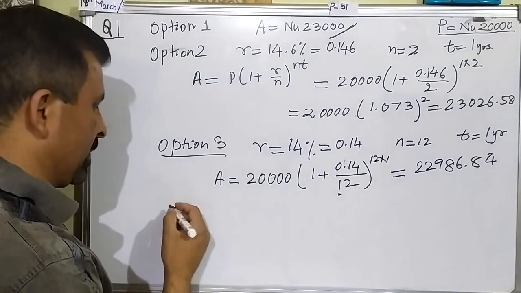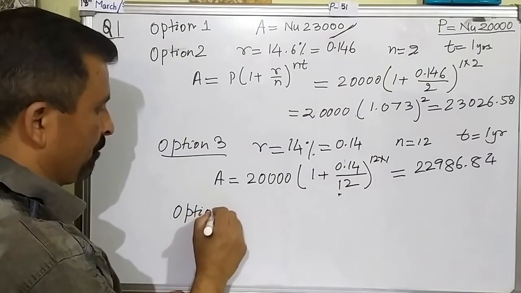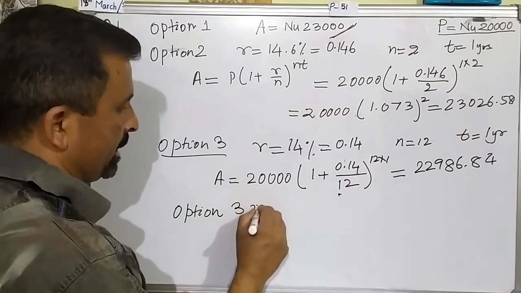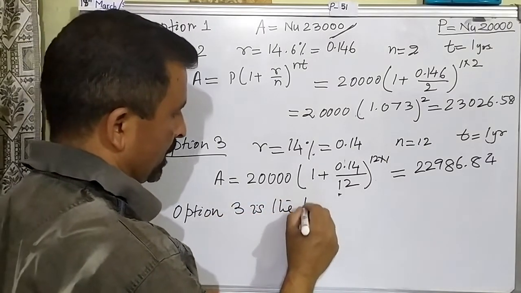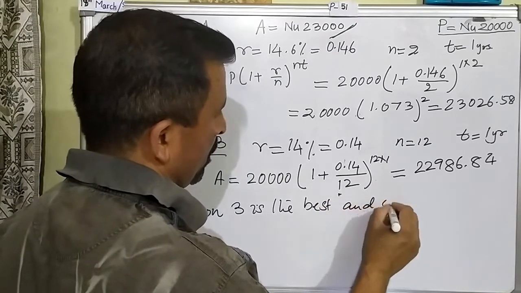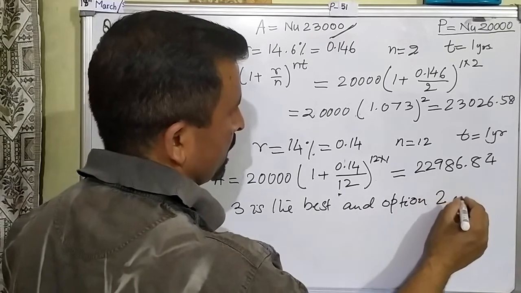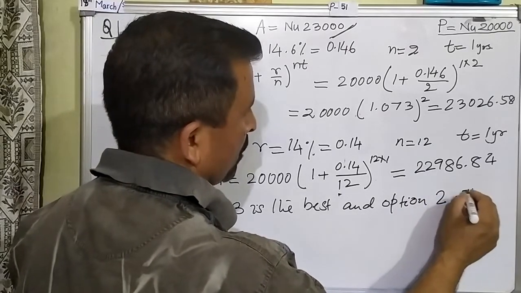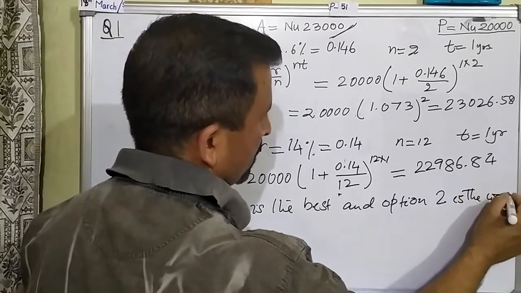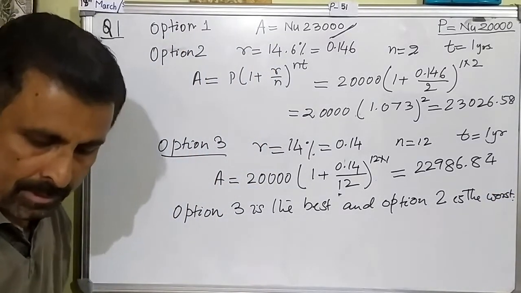So we can write the final conclusion. Option 3 is the best, and option 2 is the worst. Hope it is clear. Thank you.